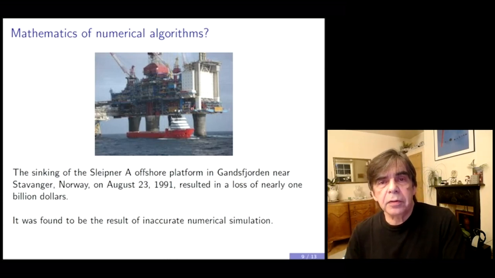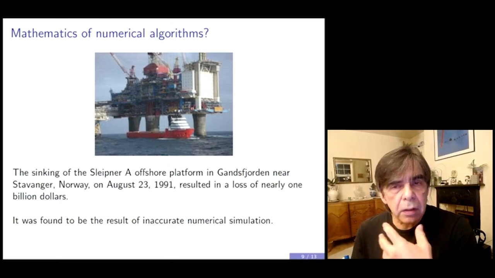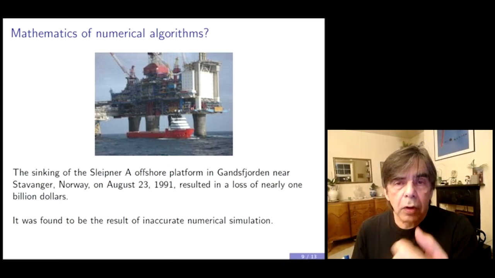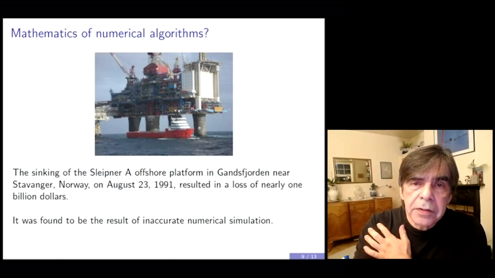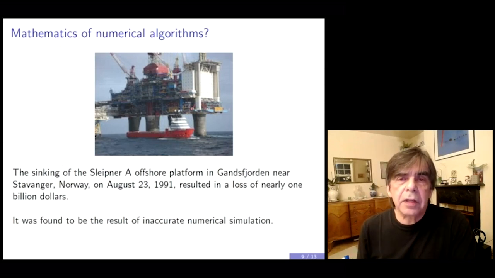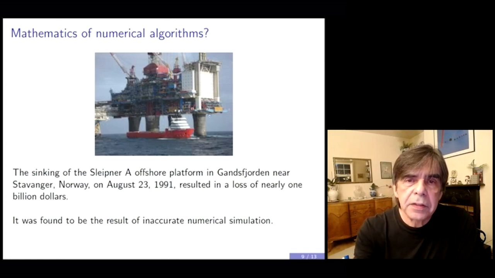So what happened in the case of this offshore platform is that engineering computations using a numerical code were performed in order to simulate the load-bearing capacities of these pylons that hold a platform. And in these computations, engineers were unaware that the numerical method that they were using was underestimating the load-bearing capacities in these pylons.